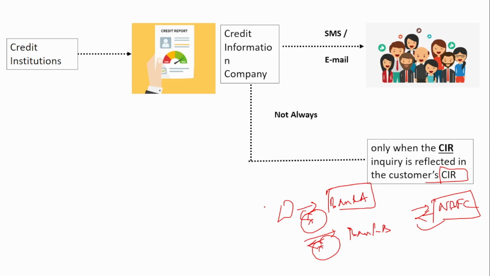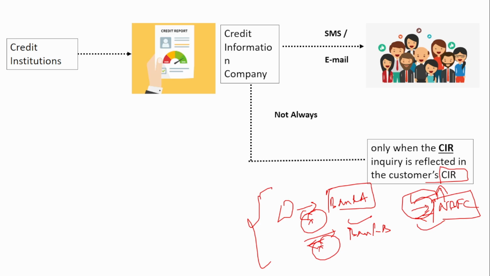Okay, so for getting a loan, 3 inquiries have been made on his CIBIL report. Sometimes all these 3 inquiries will not get reflected in the customer information report, that is in the CIBIL report. Maybe only this inquiry and this inquiry, or maybe just this inquiry may have been reflected in the customer's information report. In that case, it is enough to just inform about this inquiry to the customer.